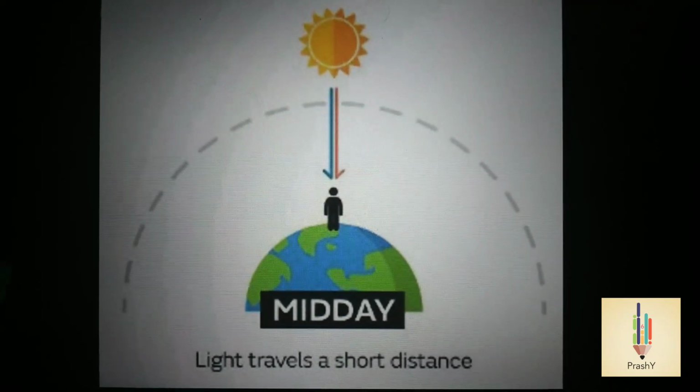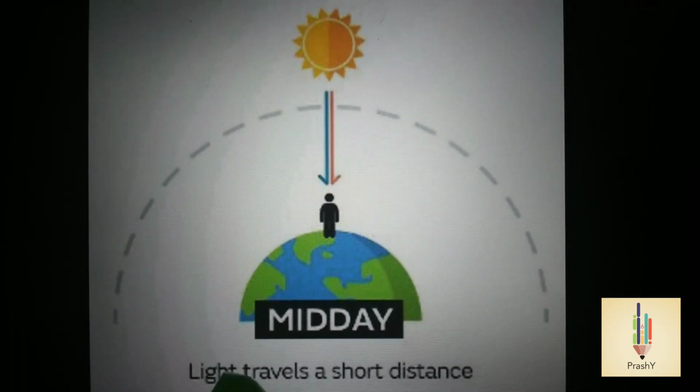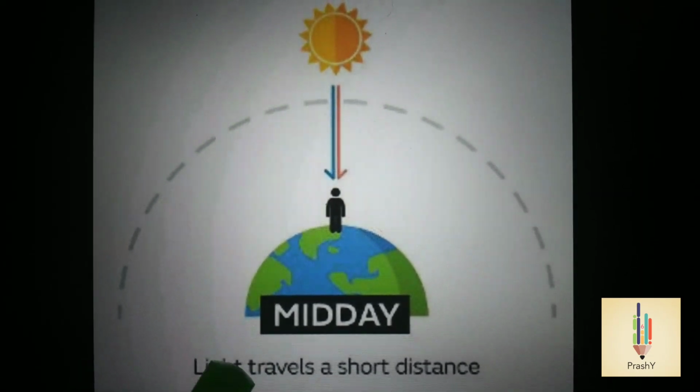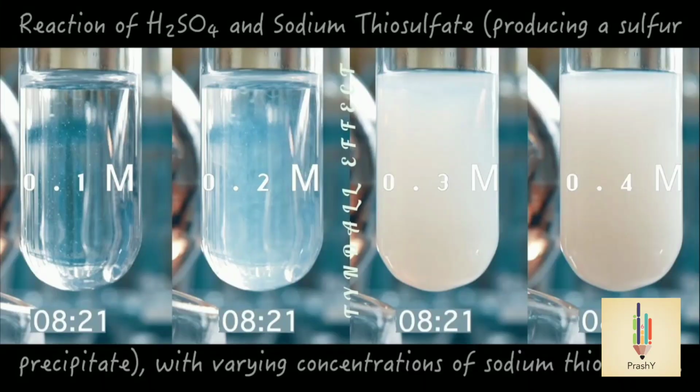And during the noon, the distance travelled by the light rays is less. Therefore, all colors reach our eye without much scattering. Hence, the sun appears white during the noon. We have come to the end of this session. Let us end the session with a small activity.